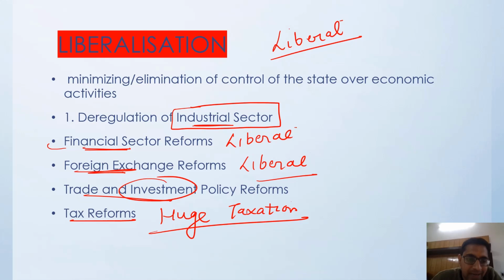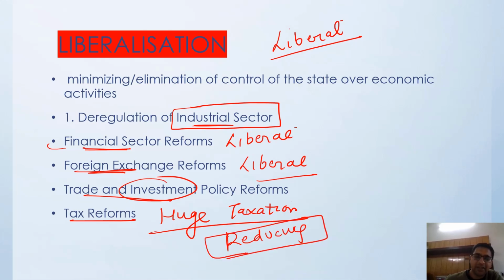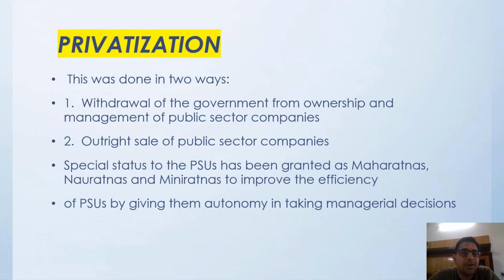Corporate tax, income tax and various other things. The government has said, okay, we will be reducing the taxes so that the money that has been saved in the taxes has to be reinvested. Right, so this is the liberalization that the IMF has asked for. Then privatization, how the privatization has been done.